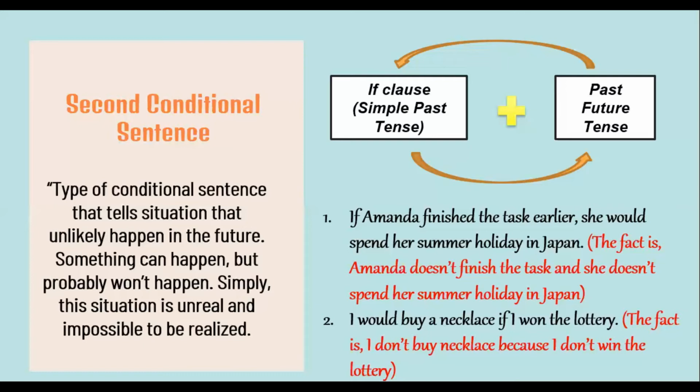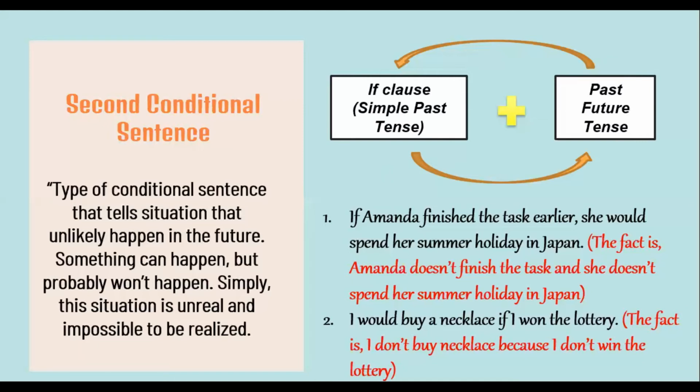And how about the pattern of second conditional sentence? In second conditional sentence, we use two different tenses, simple past tense and past future tense. Remember that if clause will be written in simple past tense, meanwhile the other clause is written in past future tense. Jadi dalam kalimat pengandaian tipe kedua, kita menggunakan simple past tense dan past future tense. If clause akan selalu ditulis dalam bentuk simple past tense, sementara klausa yang lainnya akan ditulis dalam bentuk past future tense. Now, let's have a look for the examples.